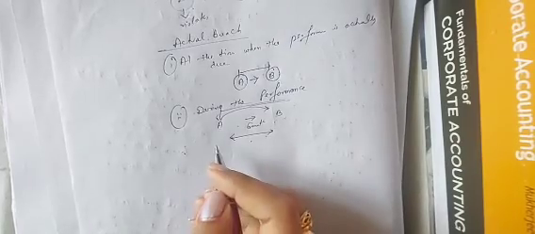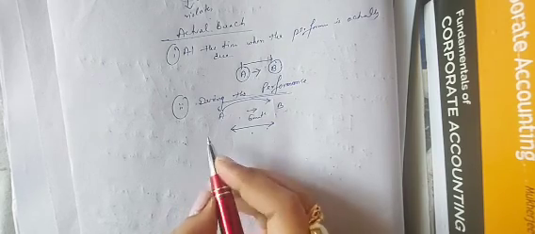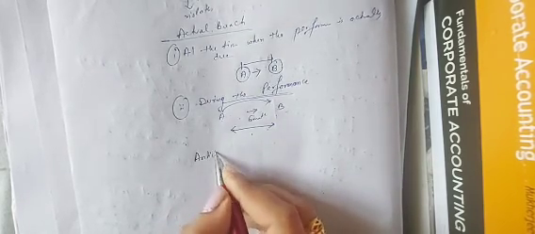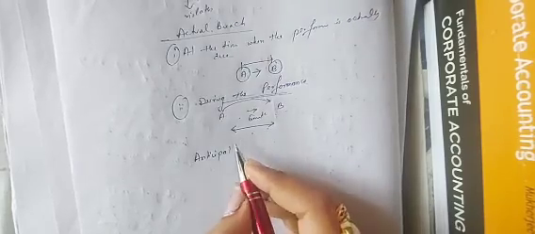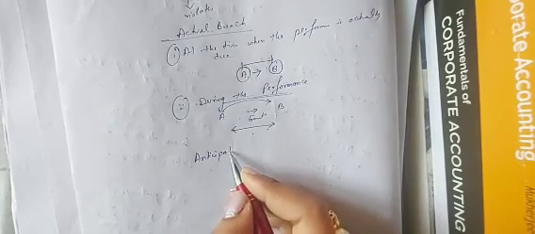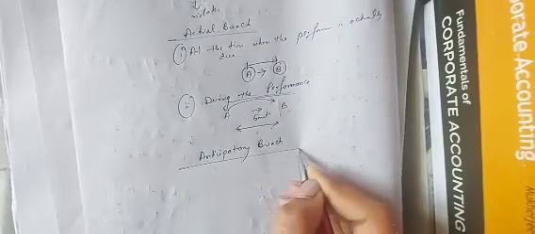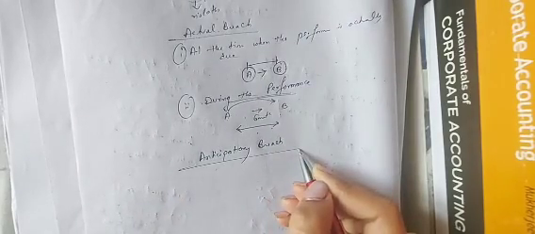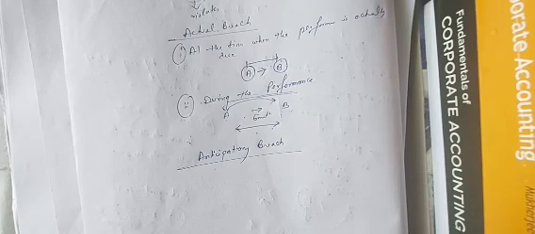Next, we will talk about the next thing. Next is anticipatory breach of contract. Now what is anticipatory breach? Anticipatory breach means any of the parties to the contract refuses beforehand, before the date of execution.